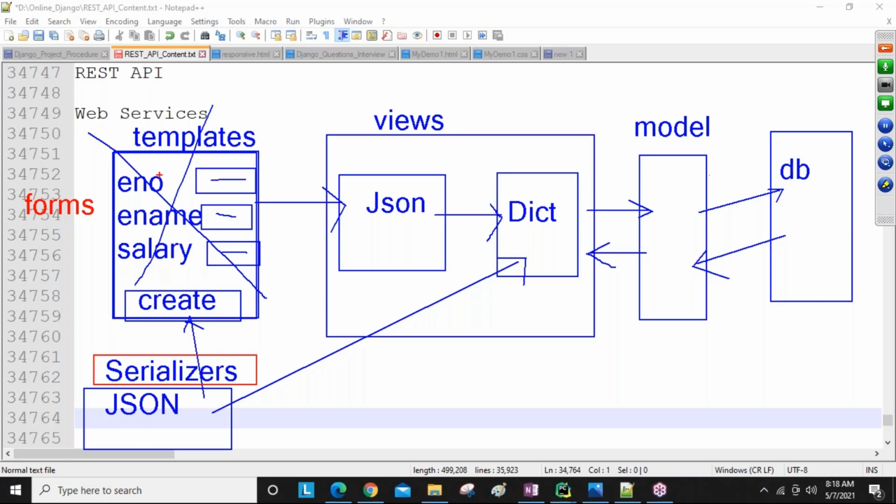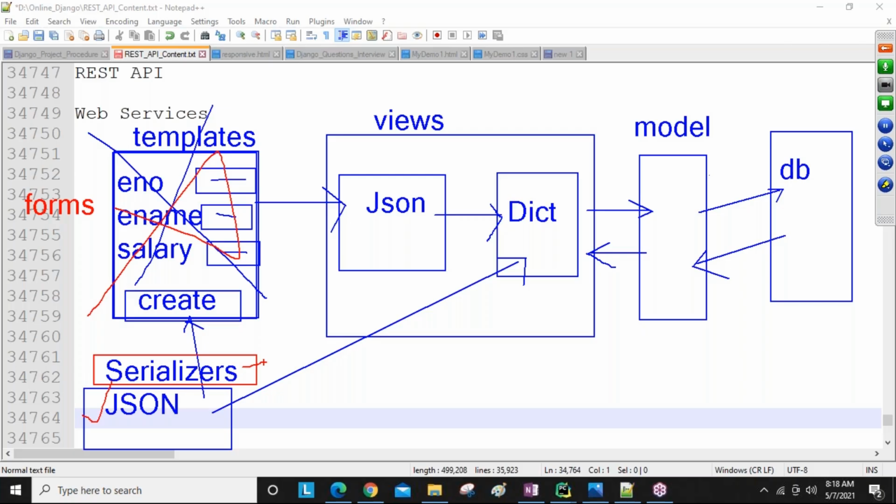In Django, if you want to use the presentation-related templates, you need to learn HTML, CSS, Bootstrap, all those things. But here there is no need to learn all these things. We are just going to learn about JSON. So JSON data is required, and that JSON data via the serializer concept is converted into a dictionary automatically.